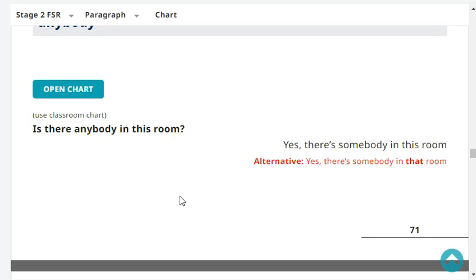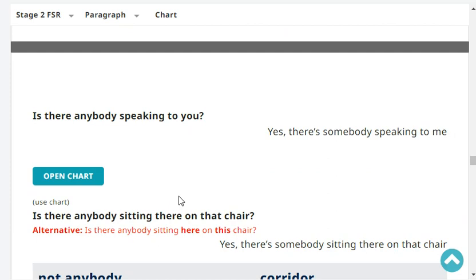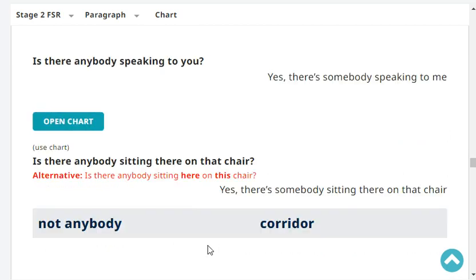Yes, there is somebody in that room. Very good. Is there anybody speaking to you? Yes, there is somebody speaking to me. Very good. Is there anybody sitting there on that chair? Yes, there is somebody sitting there on that chair. Very good.